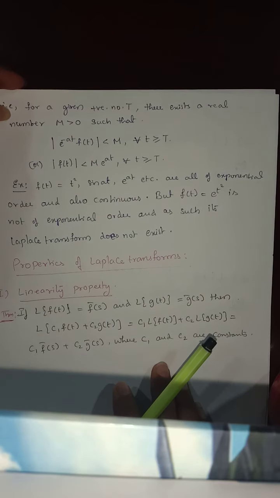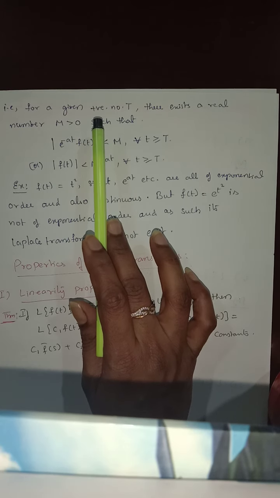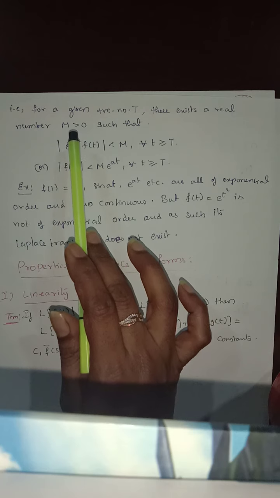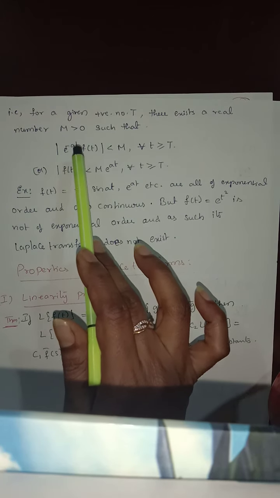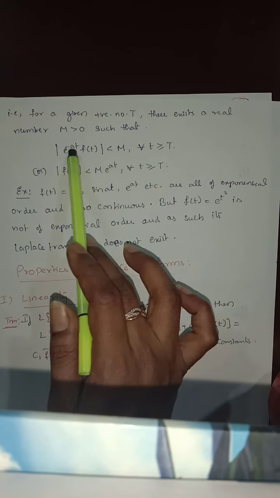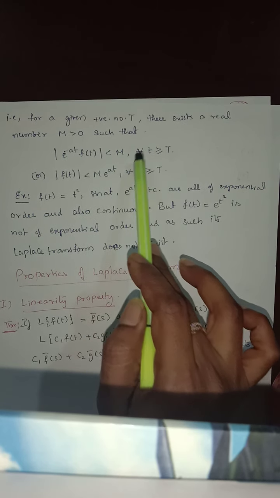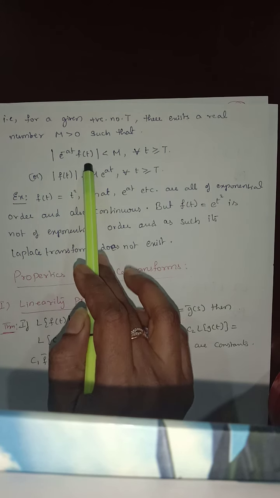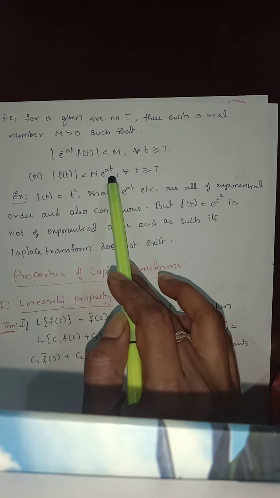For a given positive number t, there exists a real number M greater than 0 such that mod e power of minus at f of t is less than this real number M, for all t greater than or equal to capital T. Or this can be written as mod f of t is less than capital M into e power of at.